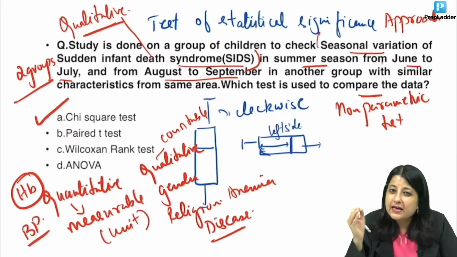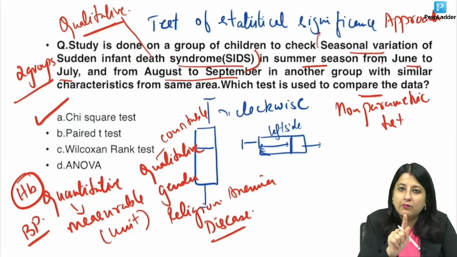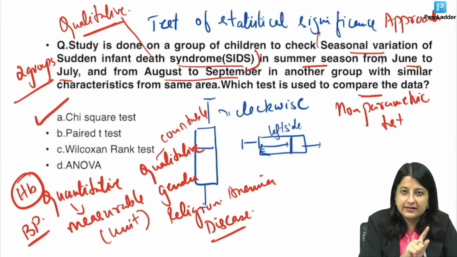If you have one group before and after intervention, for example comparing hemoglobin before drinking and after drinking in a group of alcoholics, that is a paired t-test. If you have to compare two groups, that is unpaired. More than two groups, ANOVA. For non-parametric, two or more than two groups is always chi-square.